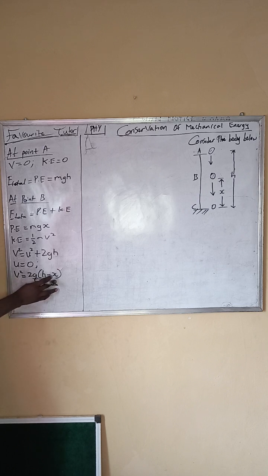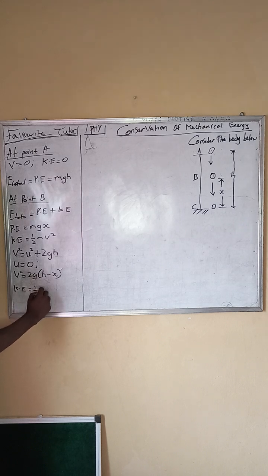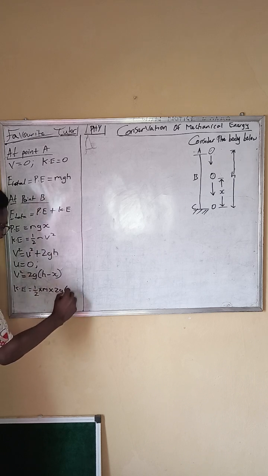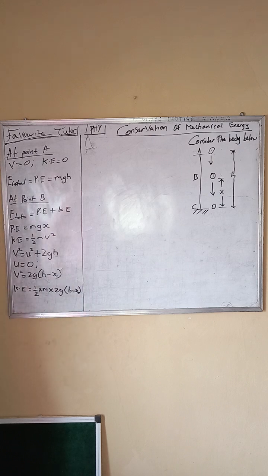So this is the velocity. Since we have the velocity, we'll now substitute it into the kinetic energy. So therefore, the kinetic energy is equal to 1 over 2 times the mass times the velocity, which is 2g brackets h minus x. Okay, in brackets. So these two cancel out, leaving the kinetic energy equal to mg bracket h minus x.